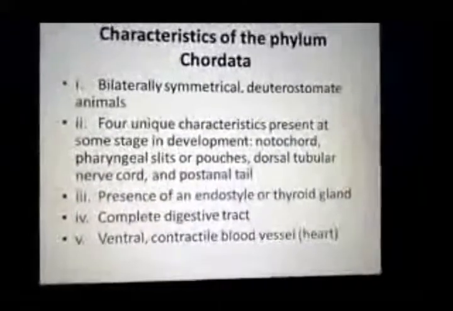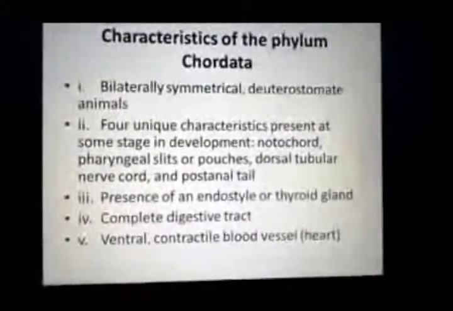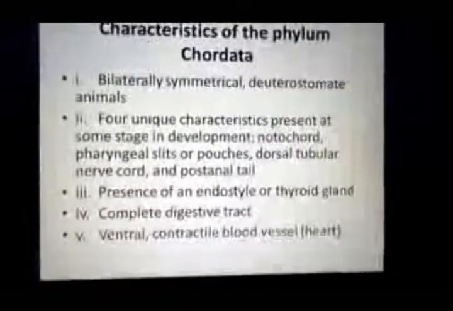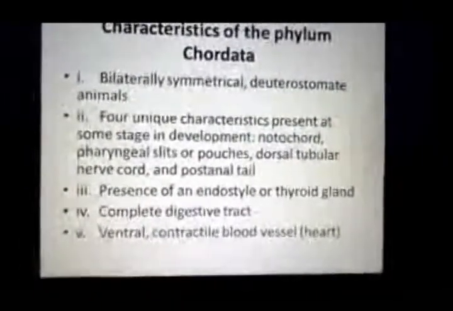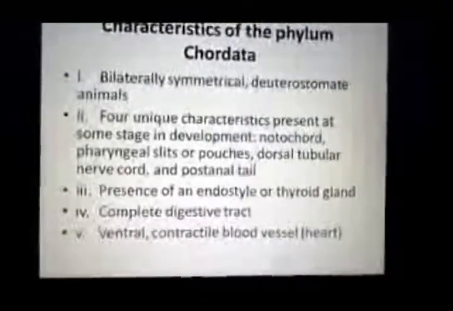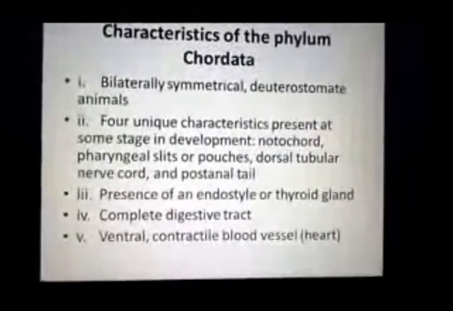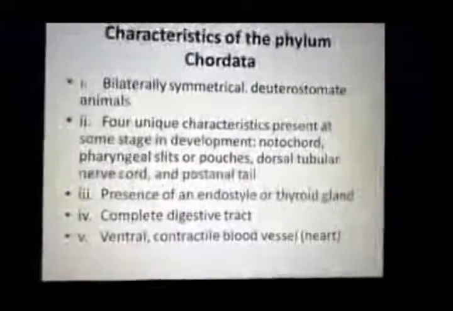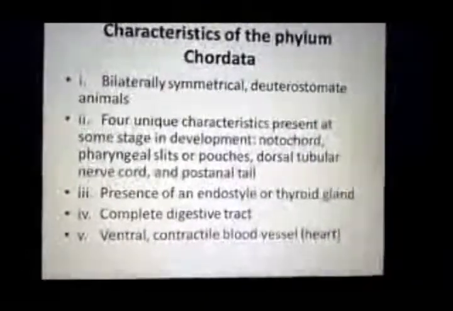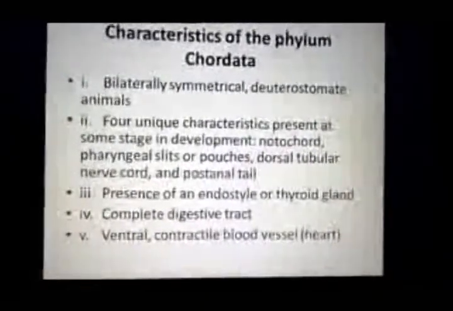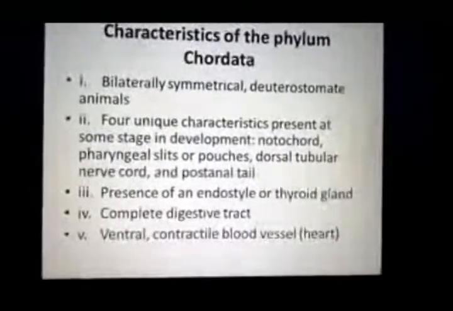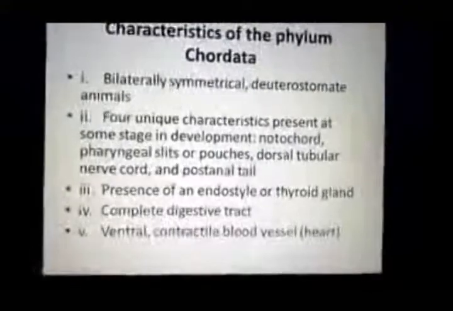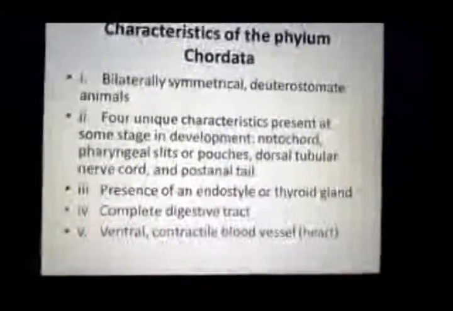Second is the four unique characteristics of the chordates, and these characteristics are not found in other animals. These characteristics appear during developmental stages. These four characteristics appear simultaneously in the animals, or they appear one by one during their development.